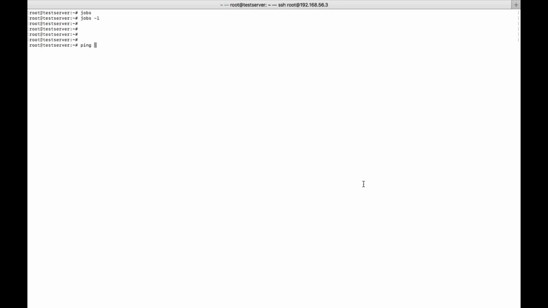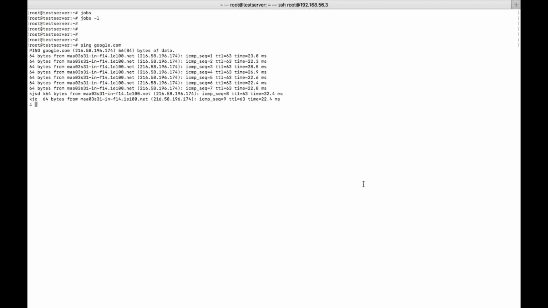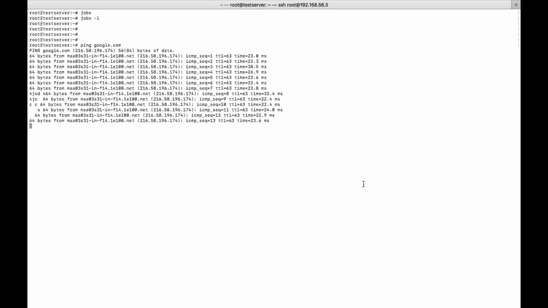ping google.com. When this command is getting executed, I cannot execute any other command, right? See, when I type something, it will not execute as a command, because I don't have the shell. It keeps on executing.